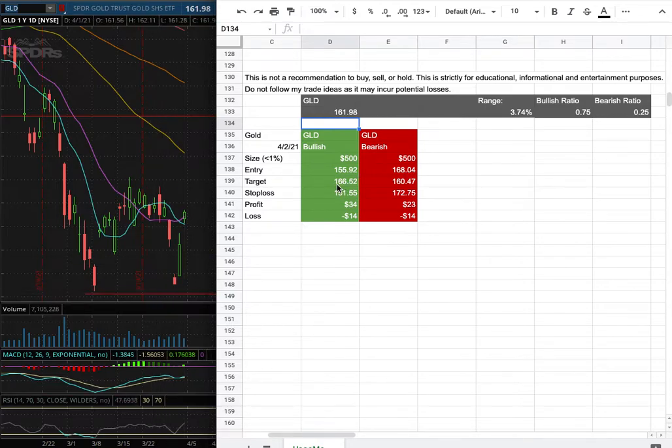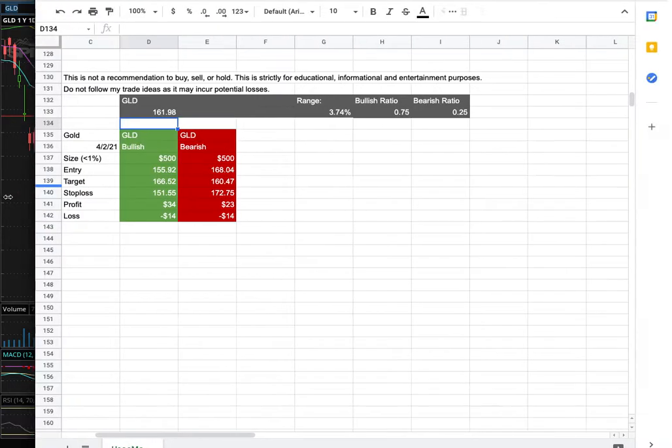My sell target is at $166.52, and my stop loss is at $151.55. However, if I were to open a short entry, that is at $168.04, and that is this range there. My target for it is at $160.47, and my stop loss is at $172.75. So whichever entry point were to hit first, that'll be my position of the week.